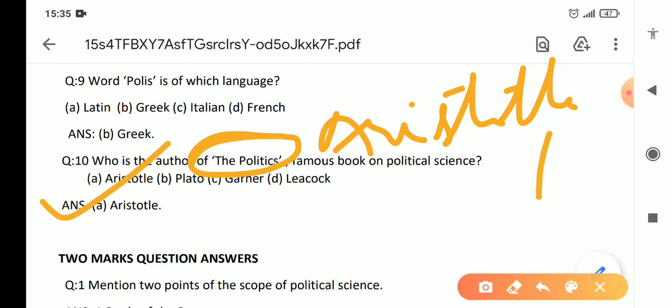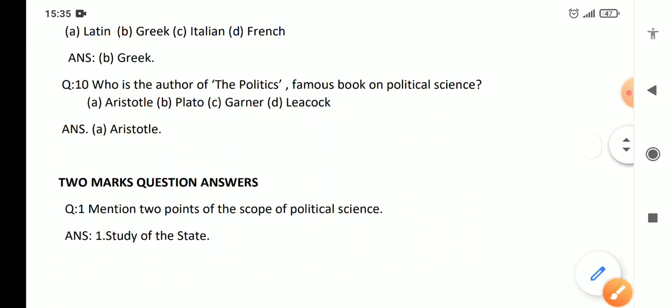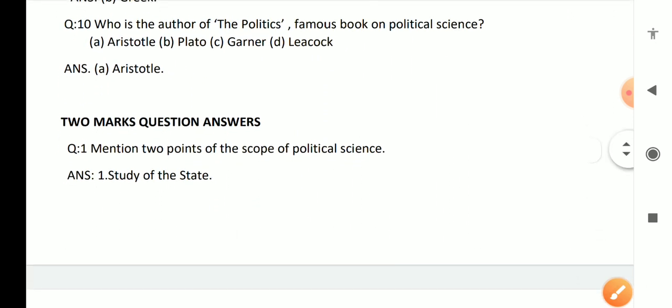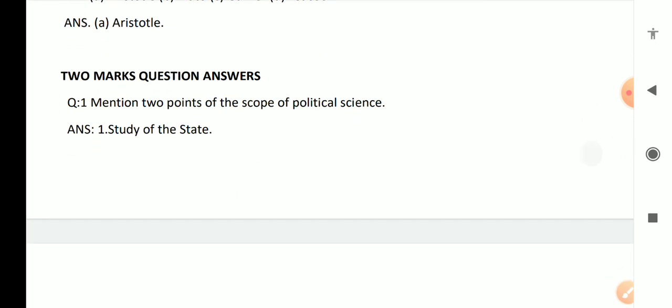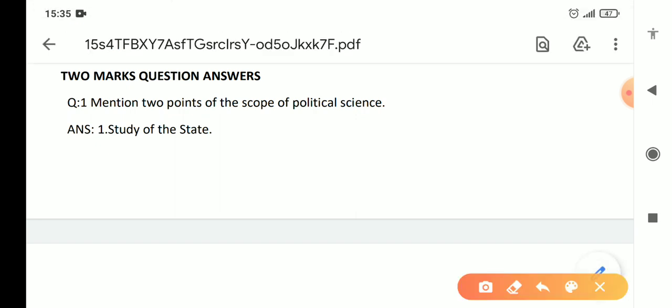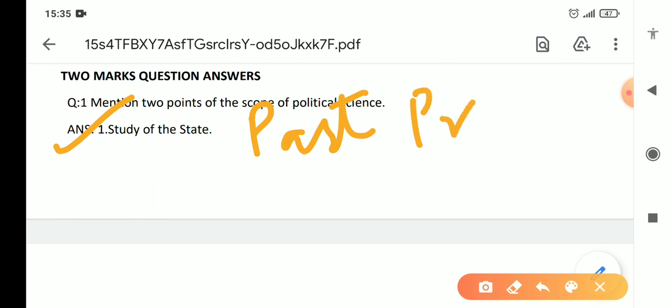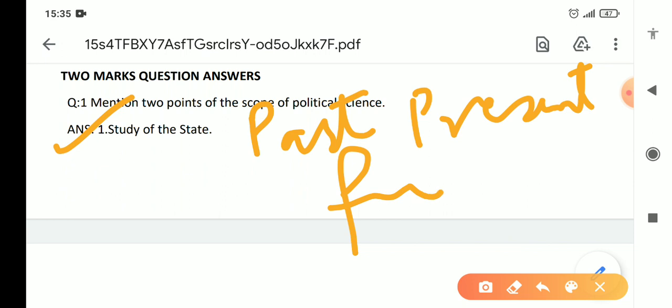Okay, now moving to the next questions, 2 marks questions. Mention 2 points of the scope of political science. The first one is it studies the state, its past, present and future.